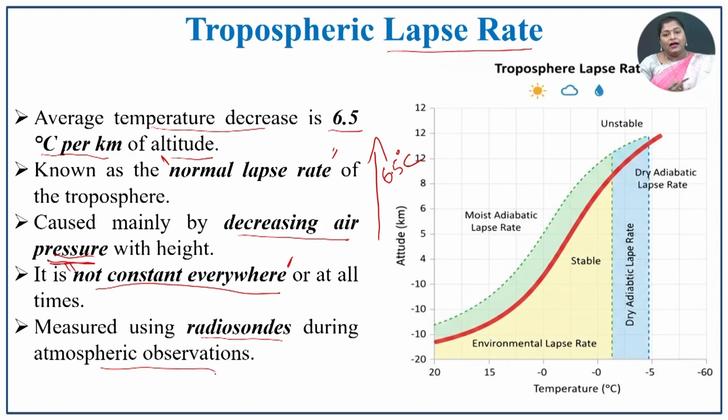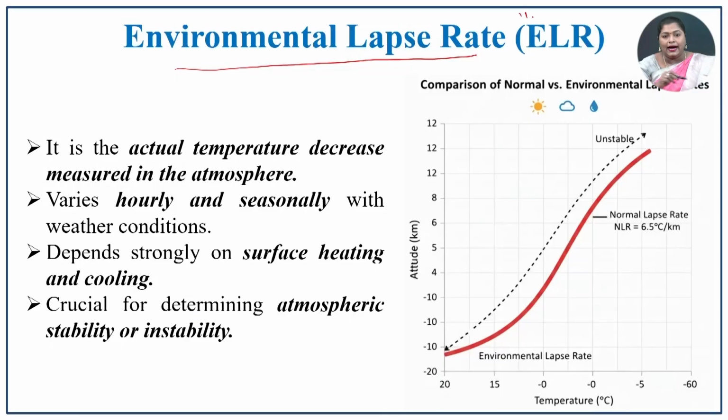The measuring will be done by the radiosonde. Environmental lapse rate, that is, we call it ELR. It is the actual temperature decrease measured in the atmosphere. The ELR is also the temperature decrease in the atmosphere. It varies hourly and seasonally with weather condition. So, according to the weather condition, it decreases.